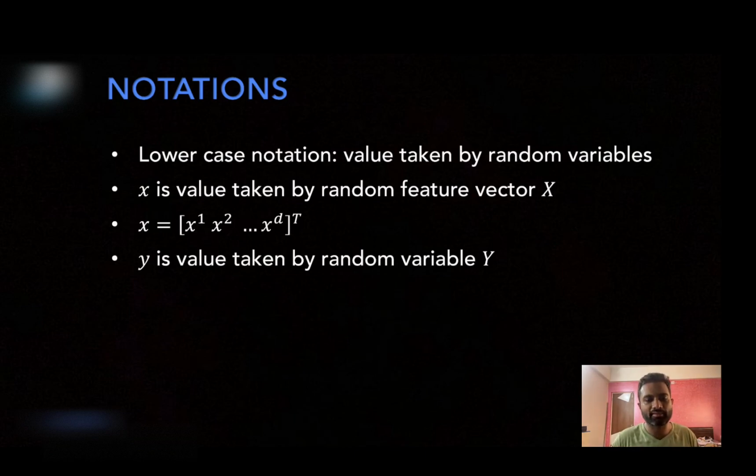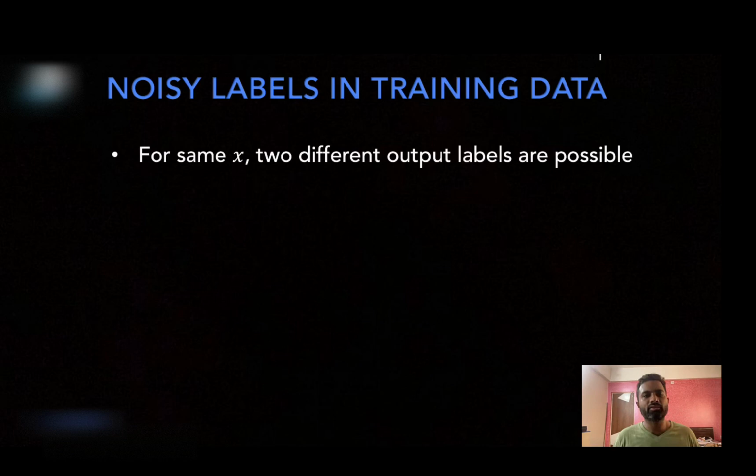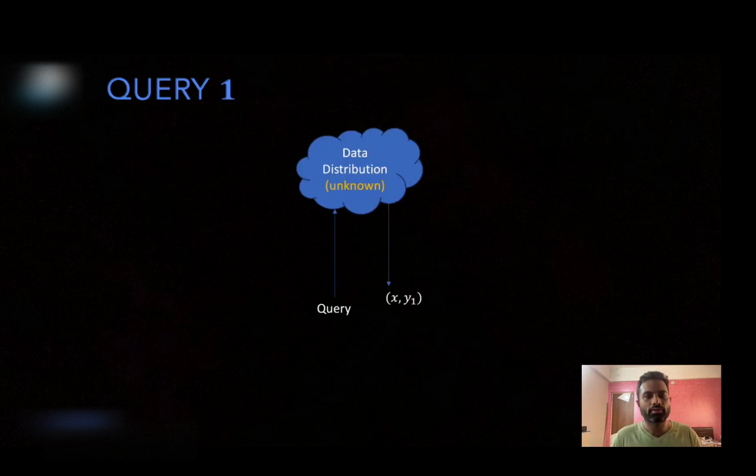So this is what I will work with. One more assumption we will make is that there are noisy labels in the training data. So for the same x, two different output labels are possible. Let's say there is a certain unknown distribution, you query one time and you get a pair small x and small y subscript 1.